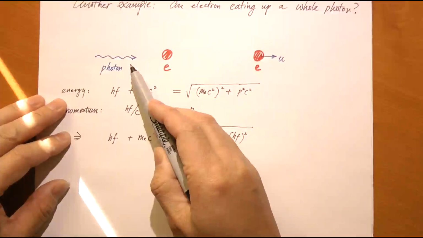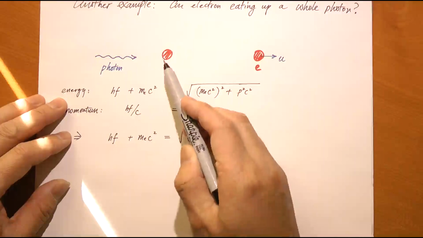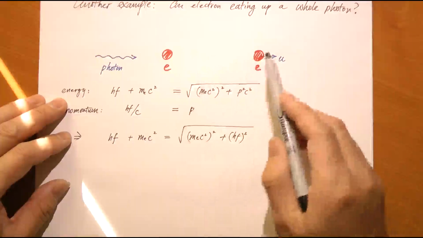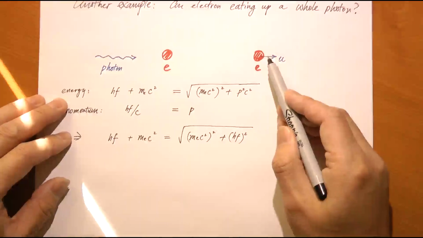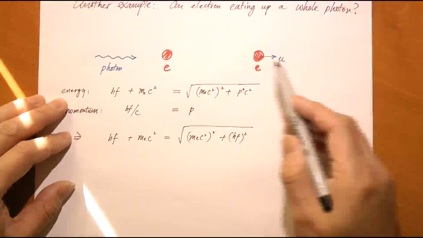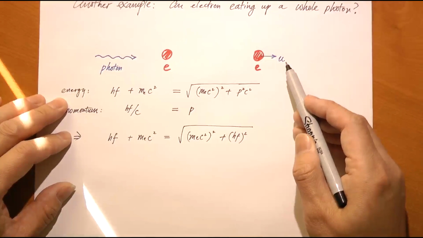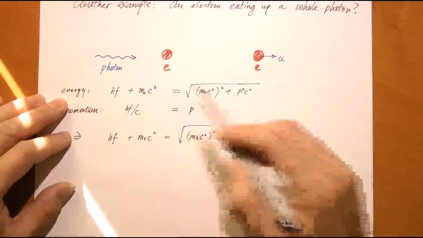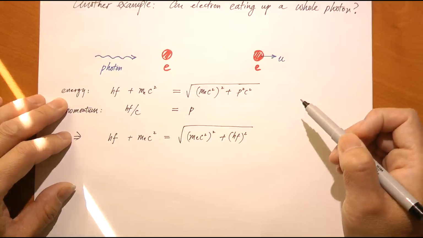A photon comes in and strikes the electron. The electron absorbs all the energy and momentum of that photon. So as a result, the photon doesn't exist anymore. The electron will be energized, so it starts to move. It wasn't moving before. It starts to move with a speed u. So it basically carries all the energy and momentum of that photon. Can this event ever happen?